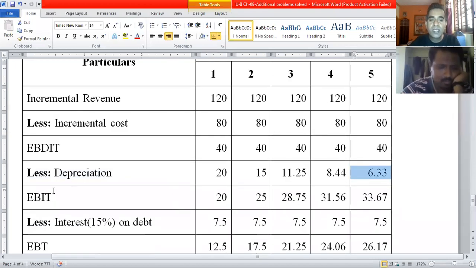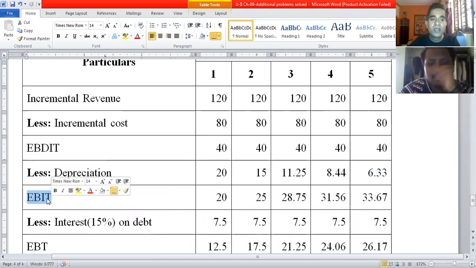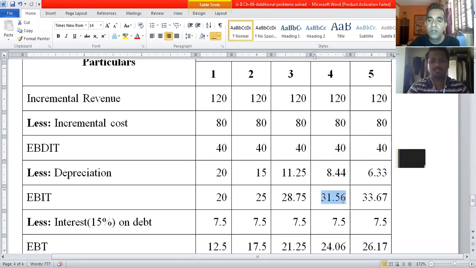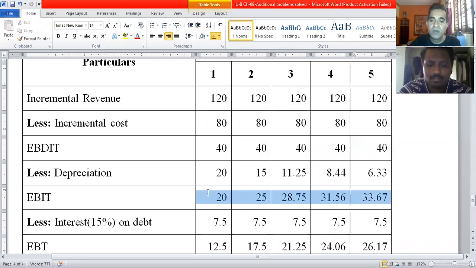So the difference we now get is earnings before interest and taxes, because we have deducted depreciation already. 40 minus 20 is 20 million rupees. 40 minus 15, 25 million rupees. 40 minus 11.25 is 28.75 million rupees. 40 minus 8.44 is 31.56 million rupees. 40 minus 6.33 is 33.67 million rupees. So these amounts are earnings before interest and taxes.